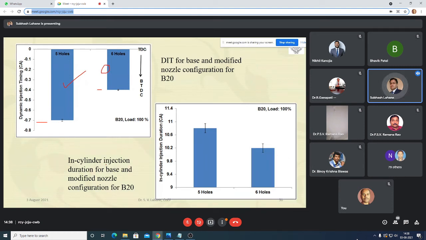And this is in-cylinder injection duration for 5-hole and 6-hole. Injection duration for this is around 10.7 and for this it is 10.8. Because you have increased the number of holes, injection duration is less. If injection duration is less, combustion duration also gets reduced, and that will improve the efficiency of the engine.